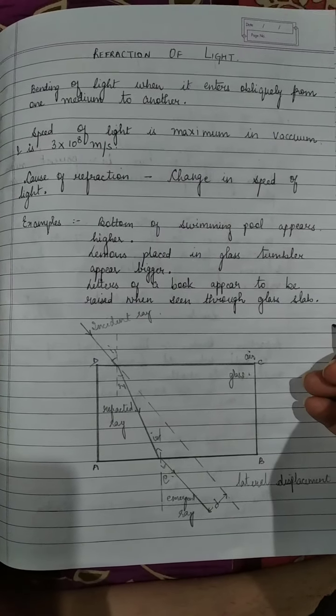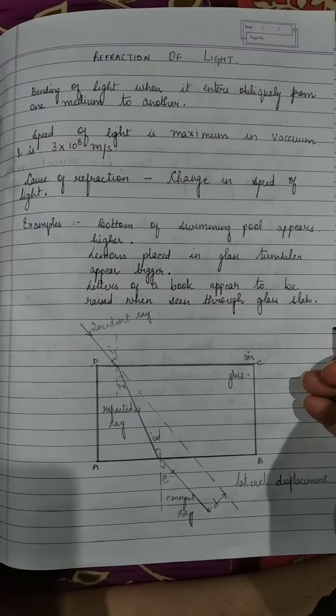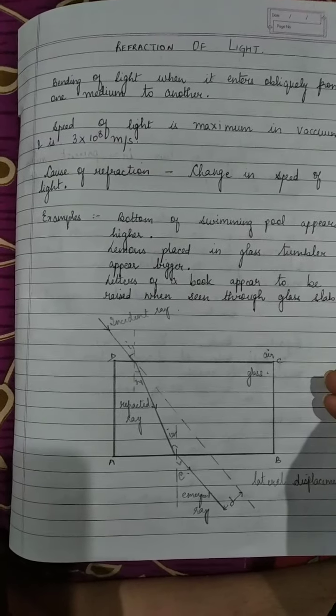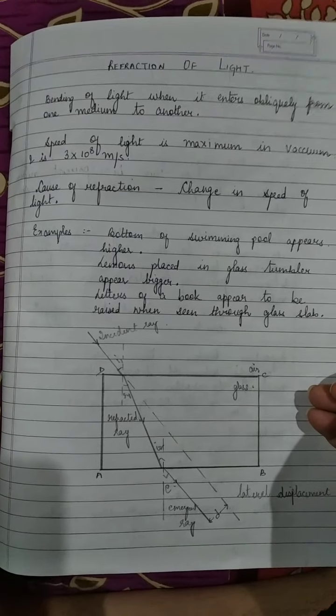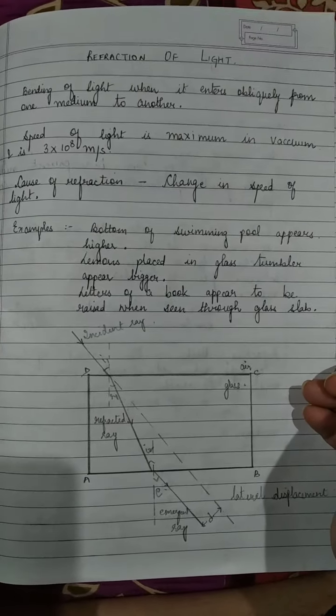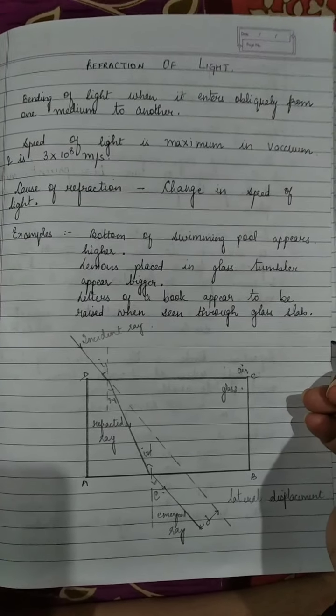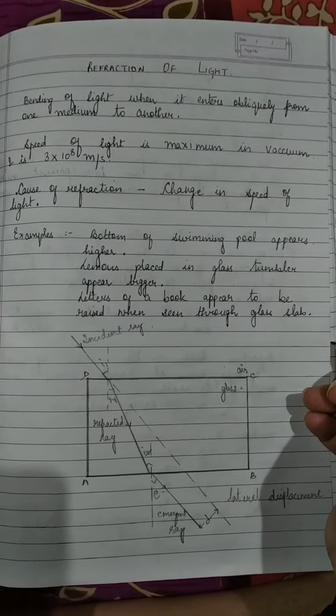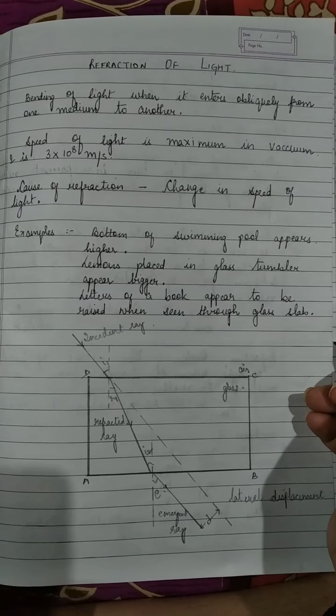Let us start with a new topic today, that is refraction of light. Till now, in the previous module, we have studied about reflection, mirrors, that is spherical mirrors and plane mirrors, their properties, the ray diagrams, the sign conventions and the mirror formula. In this particular module we are going to study about refraction of light.